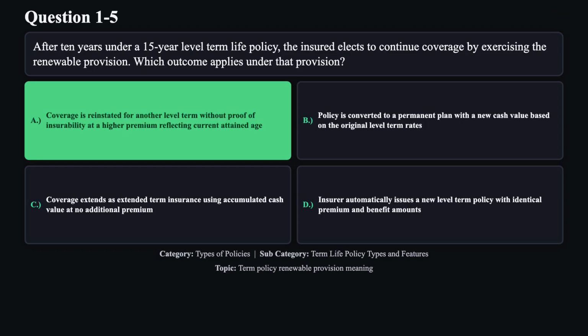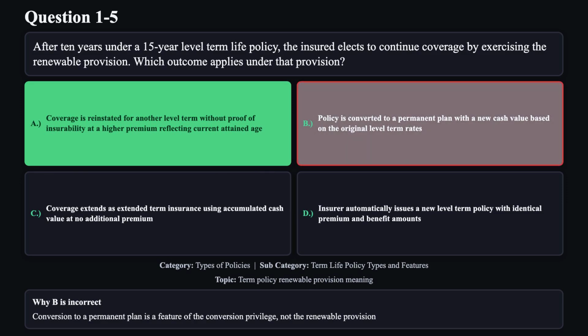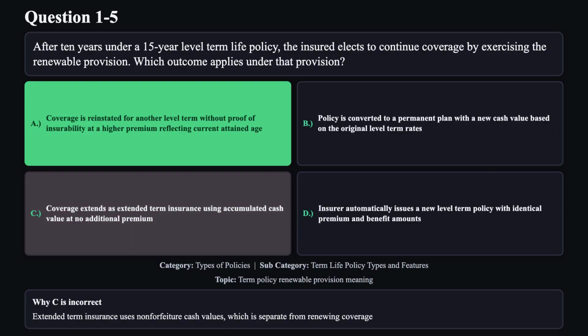The correct answer is A. The renewable provision allows continuation of term coverage without evidence of insurability, but requires premiums to be recalculated based on the insured's attained age. Reason B is not correct. Conversion to a permanent plan is a feature of the conversion privilege, not the renewable provision. Reason C is not correct.